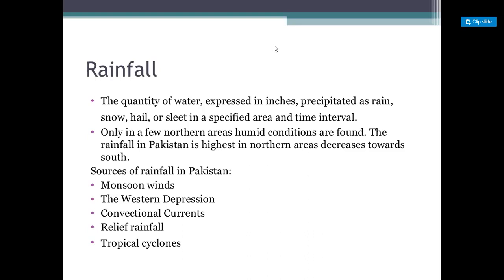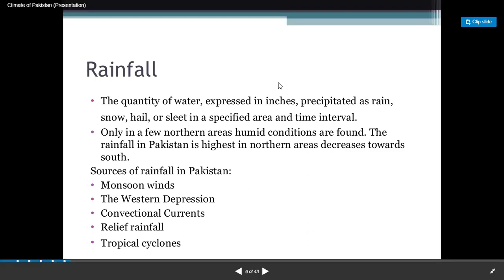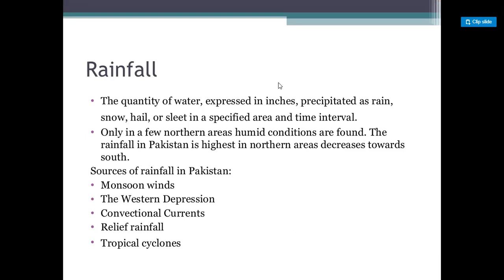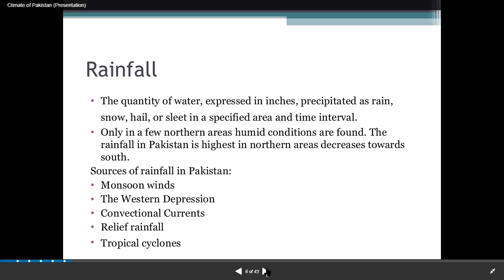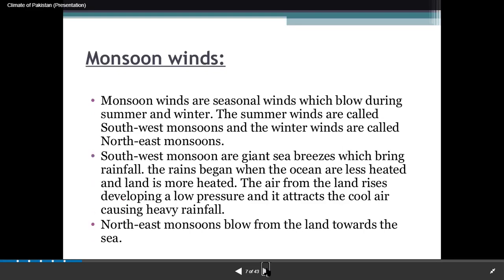Now, southwestern monsoon. If you open your textbook, page 33, figure 2.11, 2.11a and 2.11b, right? So what happens in southwestern monsoon? Giant sea breezes, they bring heavy rainfall. The question could be given, you have to describe the route of monsoon rainfall, right? So in that, you will be writing the information that I'm telling you right now. So these are giant sea breezes. It brings heavy rainfall.